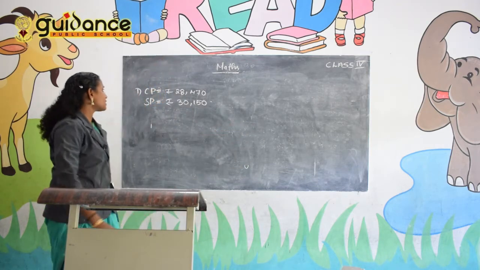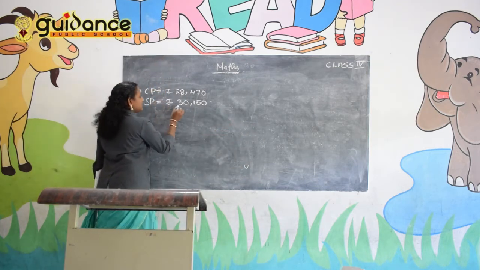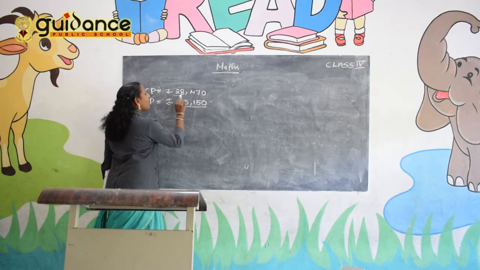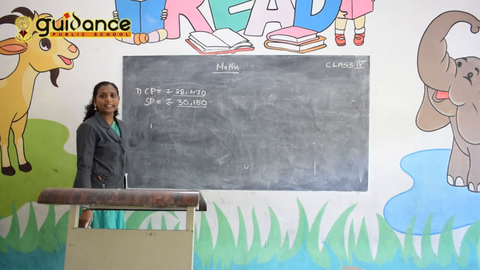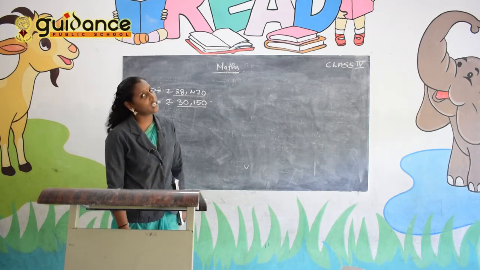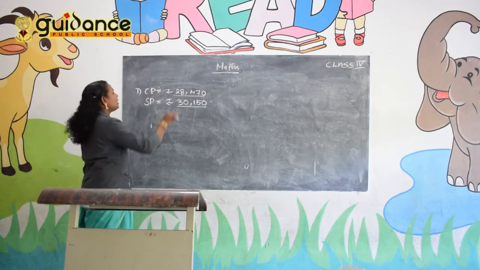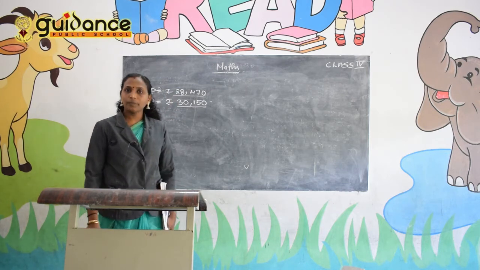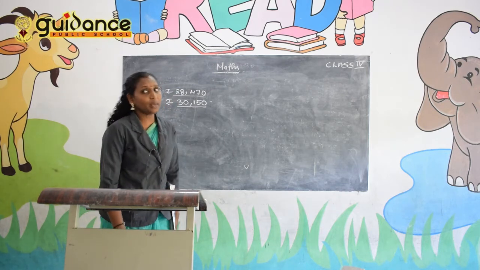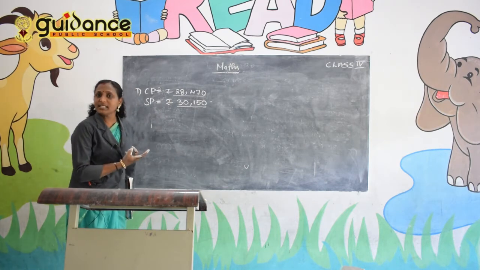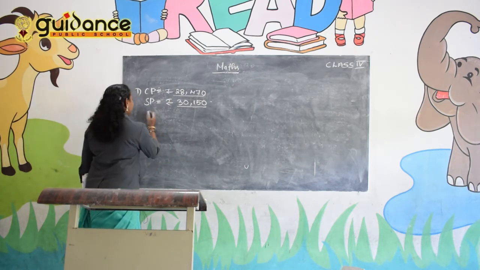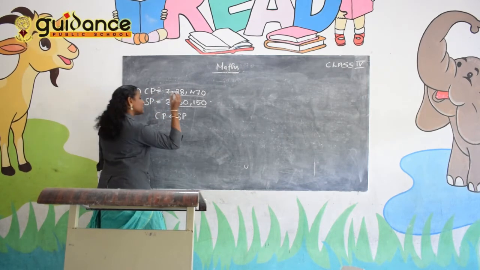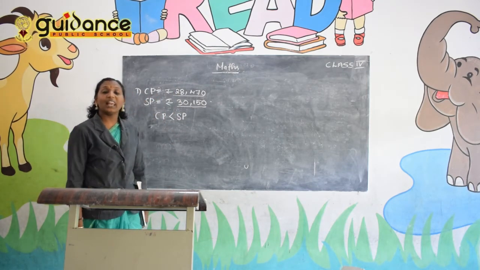Selling price is 30,150 and cost price is 28,470. So which is the bigger number, CP or SP? Yes, SP is the bigger number. That means CP is less than SP.